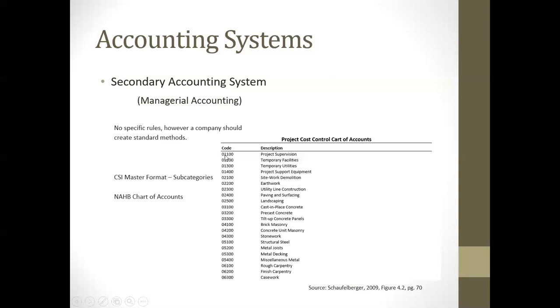And what you'll notice here is this numbering system. This is based off of the old MasterFormat, the 16 major divisions. A lot of companies still use that in their accounting systems. You'll notice right here that in the MasterFormat, we had a 5-digit subcategory section, and that's where these numbers are coming from. And so you'll see right here, 02200 in the old format was earthwork. 04100 was brick masonry. 06100 was our rough carpentry. And so we use this coding system in that description for MasterFormat to develop our secondary accounting systems.